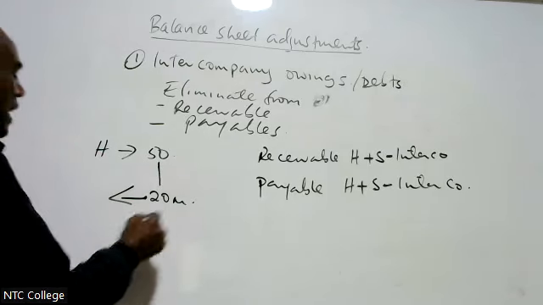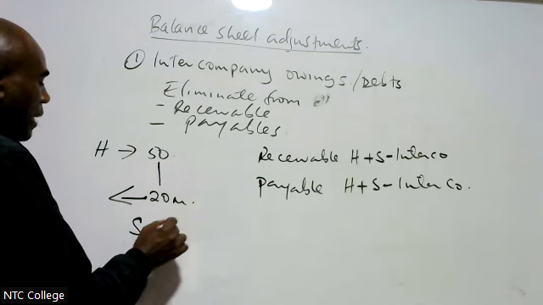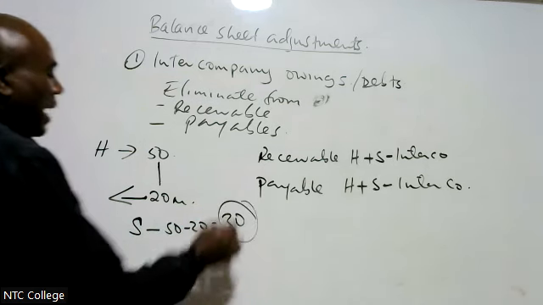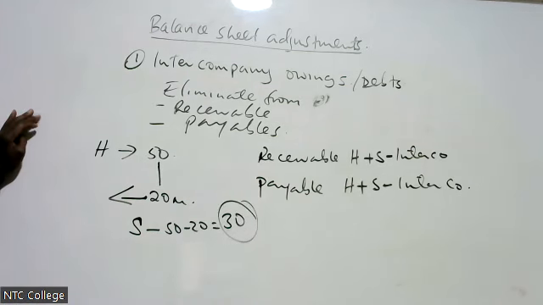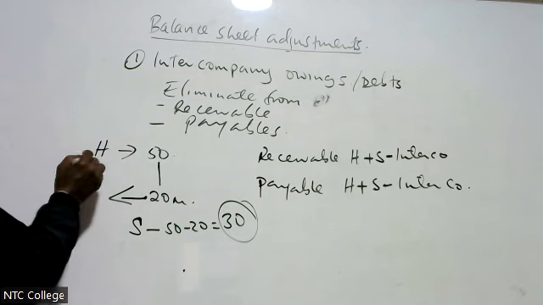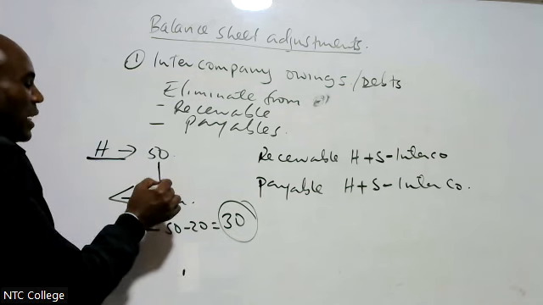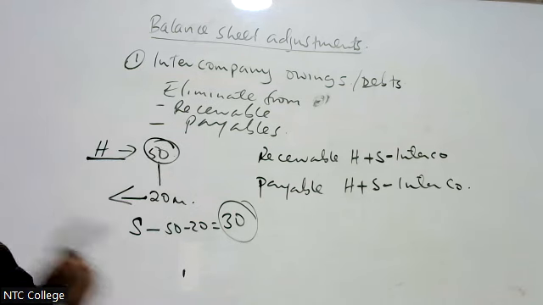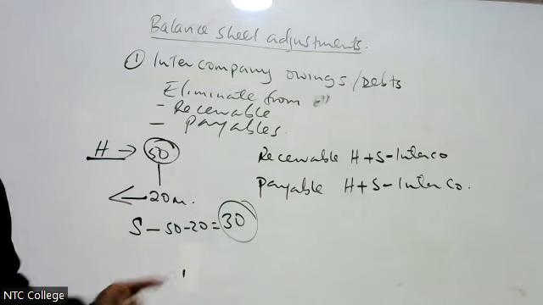Therefore, in the books of S, it is reporting 50 minus 20 as payable because it has already sent a check. But because H has not received this 20, it is still reporting 50. Therefore, intercompany owings is not equal in the books.